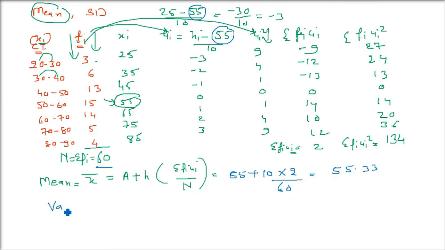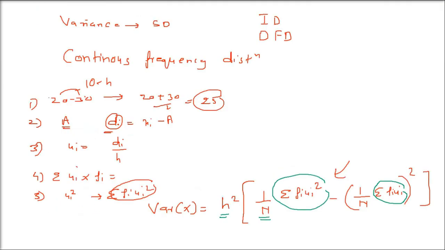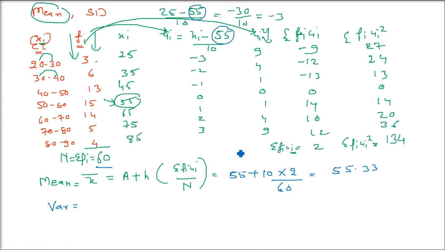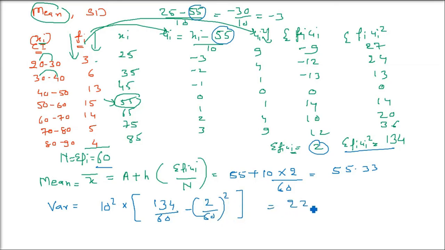This is the mean. Now coming to variance. I'm not writing the formula again; we have discussed it just now. Now just put the values. h square is 10 square, into, now the bracket starts, sigma fiui square, that is the last column you have to take, that is 134, divided by capital N, sigma fi, 60. Now minus, sigma fiui, which is 2, divided by N, 60, whole square. So what do you compute? 222.9. And this is the variance.